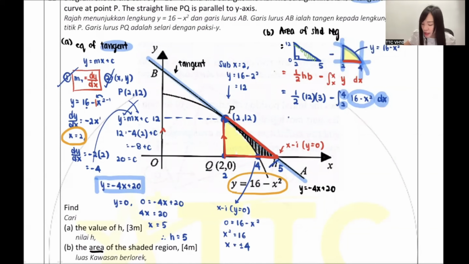So guys, now let's do it now. So this one, 12 divided by 2 times 3, 18 minus.